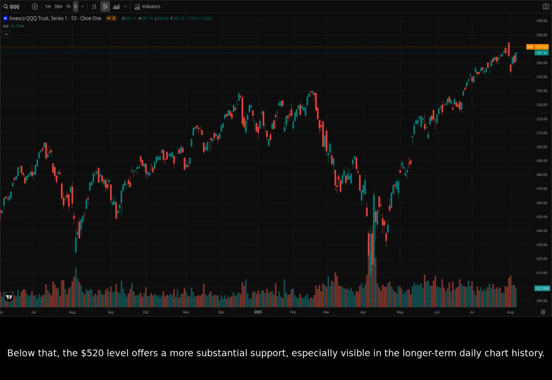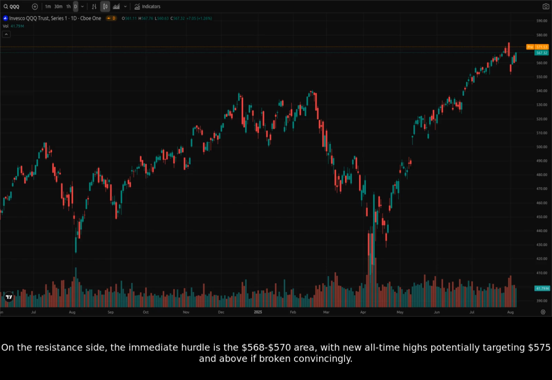Below that, the $520 level offers a more substantial support, especially visible in the longer-term daily chart history. On the resistance side, the immediate hurdle is the $568 to $570 area, with new all-time highs potentially targeting $575 and above if broken convincingly.